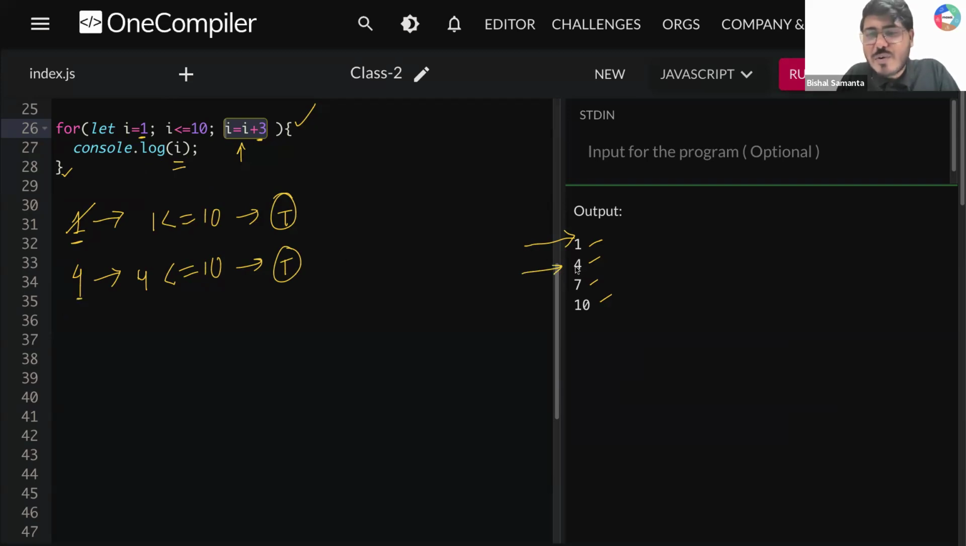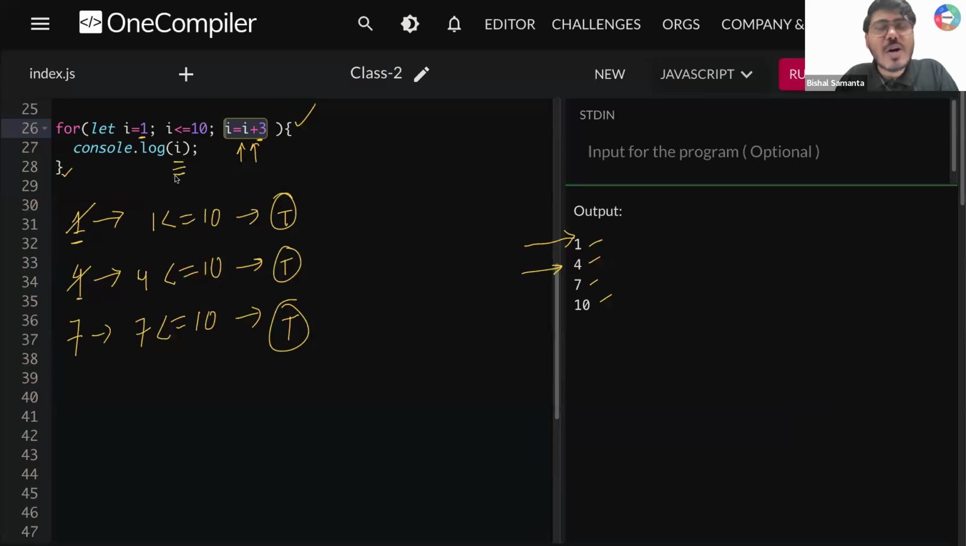So you are printing 4. After that, again, I is equal to I plus 3. Can you tell me, guys, what will be the new value? So 4 plus 3. So your new value will give you 7. Now tell me, 7 less than equal to 10. Is that true? Yes, that is also true.